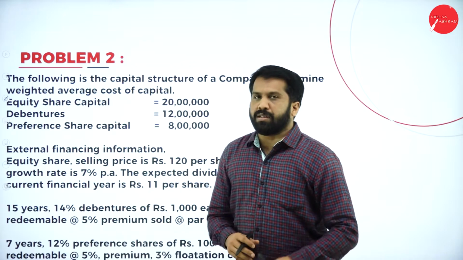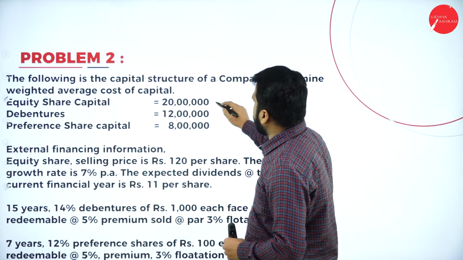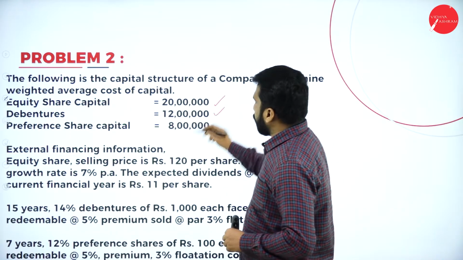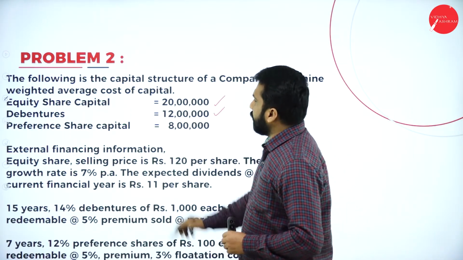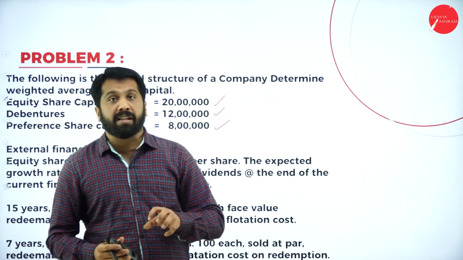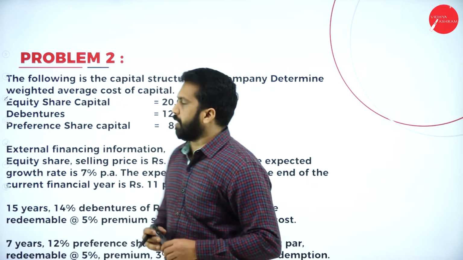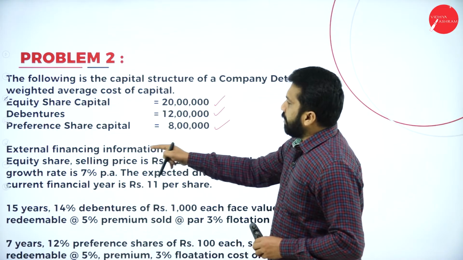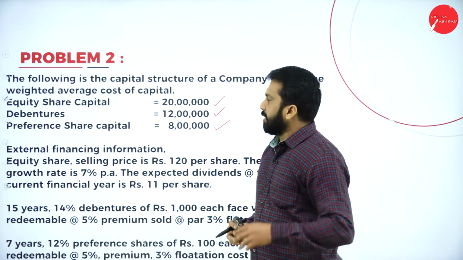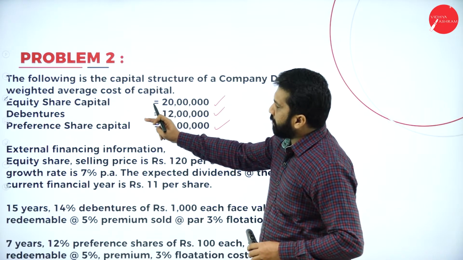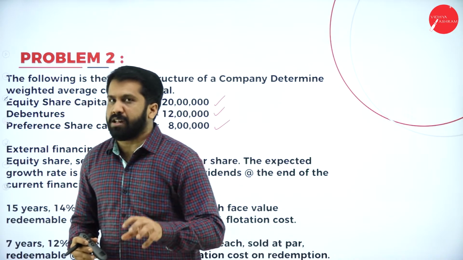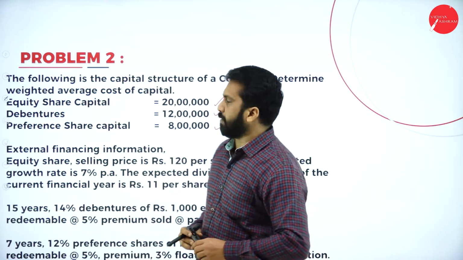Equity share capital. What is the equity share capital? You have equity share capital of 20 lakh. Second one, debentures of rupees 12 lakh. Third one, your preference share capital of rupees 8 lakh. These are your capital structure. Now, along with that, we have external financing information also, for equity, debenture, and preference.